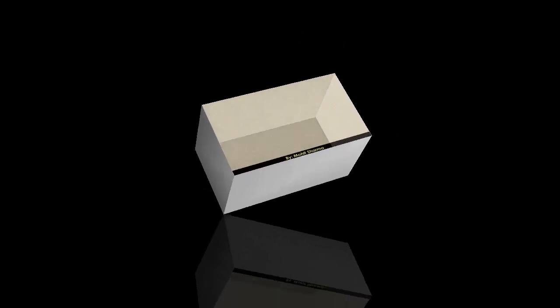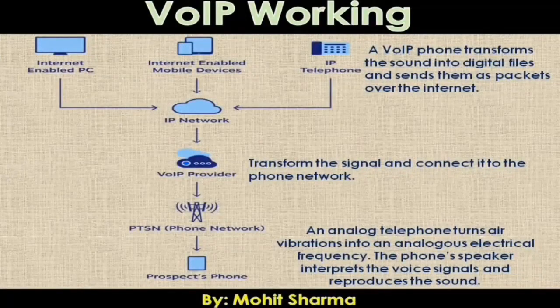Now in the next slide we will learn how VoIP works. Here you see the picture in which, using an internet-enabled PC, internet-enabled mobile devices, or IP telephony, we can make VoIP calls.